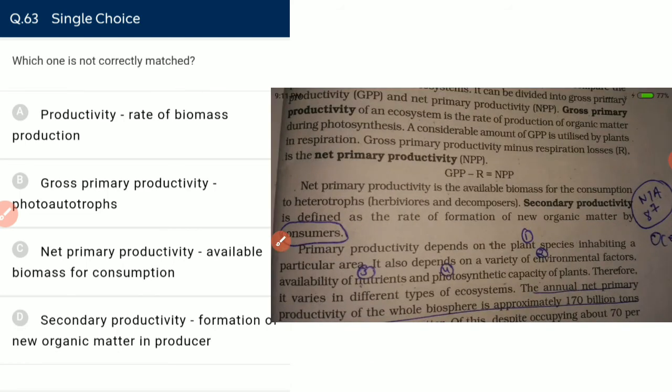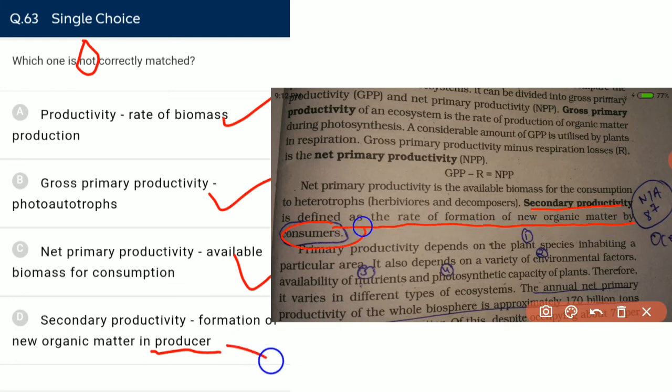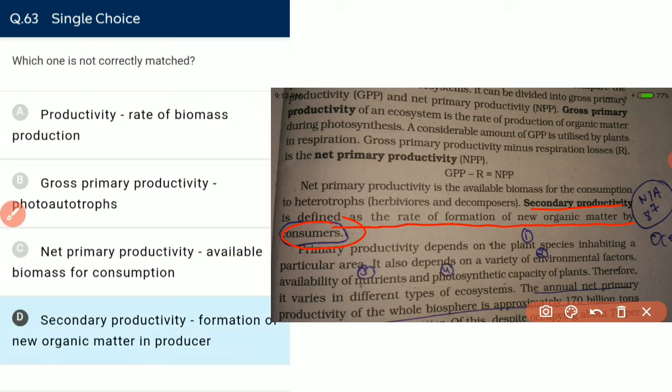Which one is not correctly matched? Primary productivity, that is the rate of biomass production, correct. Gross primary productivity by photoautotrophs, correct. Net primary productivity, that is available biomass for consumers, it is also correct. Secondary productivity, formation of new organic matter by producers? No. Secondary productivity is defined as the rate of formation of new organic matter by consumers and not by producers. It is incorrect, and the question is asking about the incorrect one.